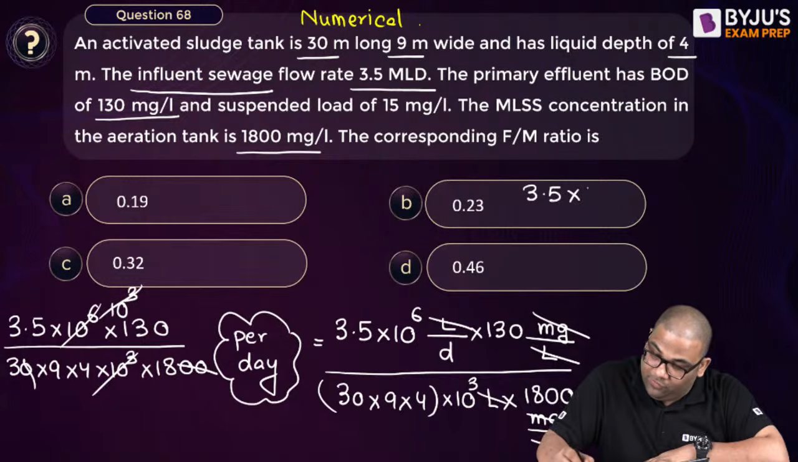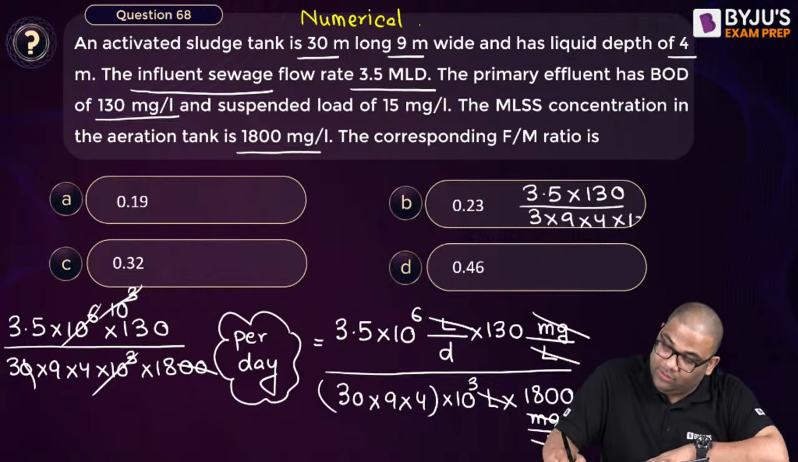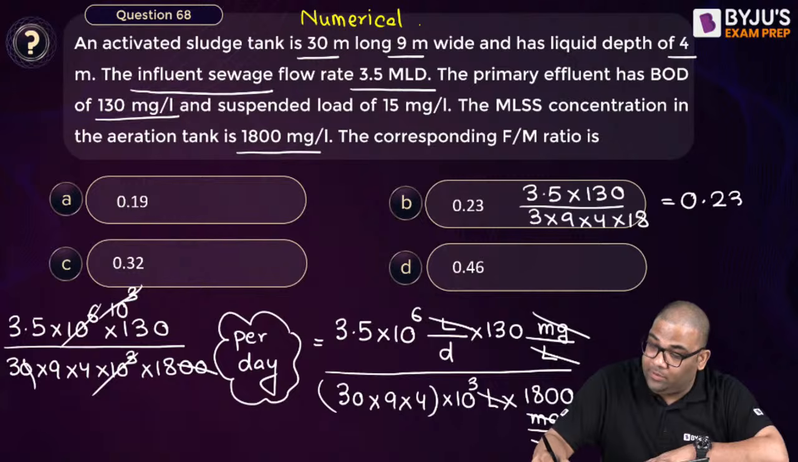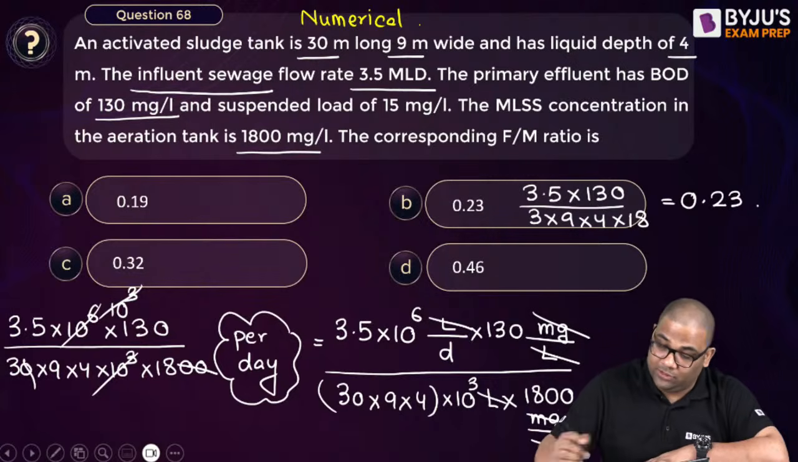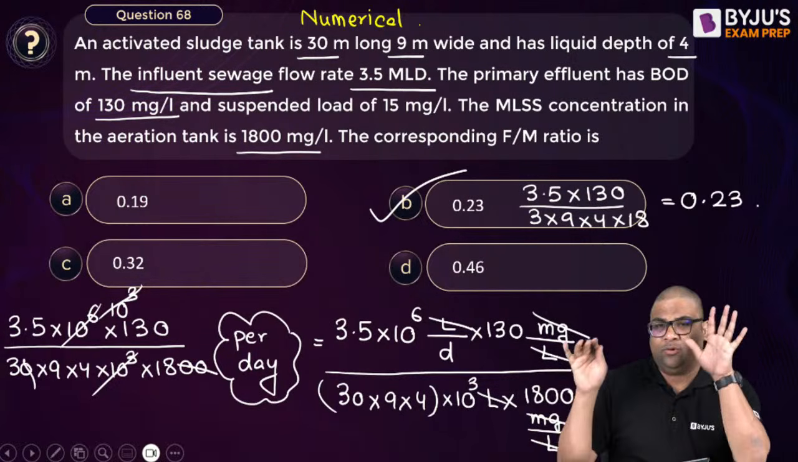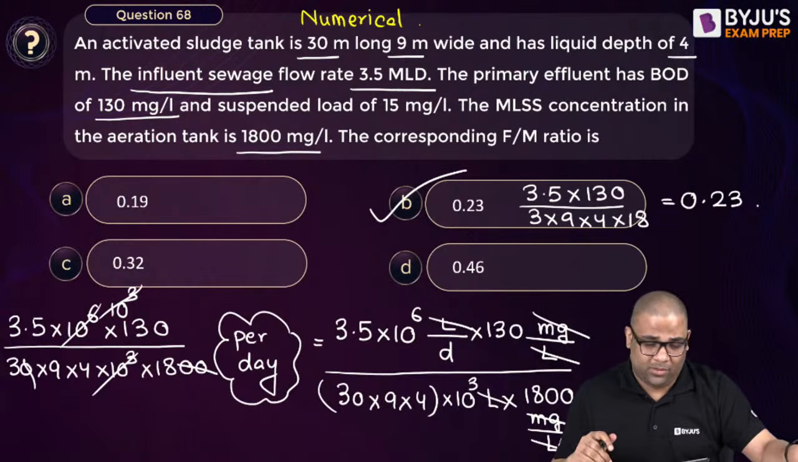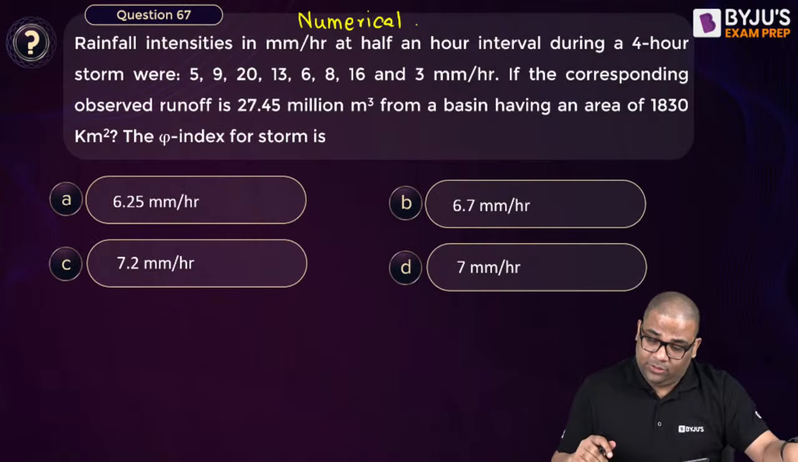3.5 into 130 divided by 3 into 9 into 4 into 8. Now you can do this calculation. You're getting how much? 0.23. Understood? So you see, if you are solving a question systematically, it will not take much time. Okay. Next question.